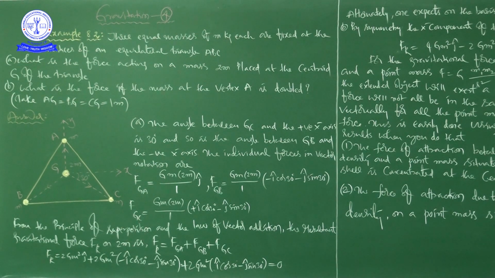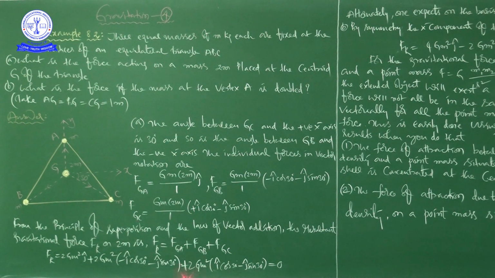is F_R equal to the sum of these three: FGA plus FGB plus FGC, right? Now F_R is equal to, see here, 2 G m square. In the denominator there is 1, so it doesn't matter. So 2 capital G small m square into j cap, plus 2 capital G small m square into minus i cos 30 minus j cap sin 30, minus i cap cos 30 minus j cap sin 30, plus this one.